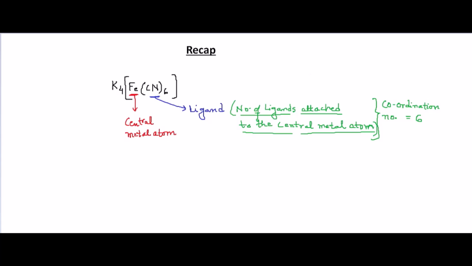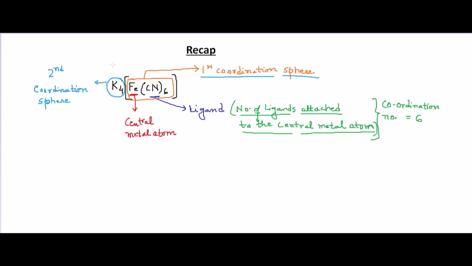Then we learnt about the coordination sphere. The species within the brackets is known as the first coordination sphere. So [Fe(CN)6], the species within brackets, is the first coordination sphere, and the rest of the part outside the square brackets is the second coordination sphere.